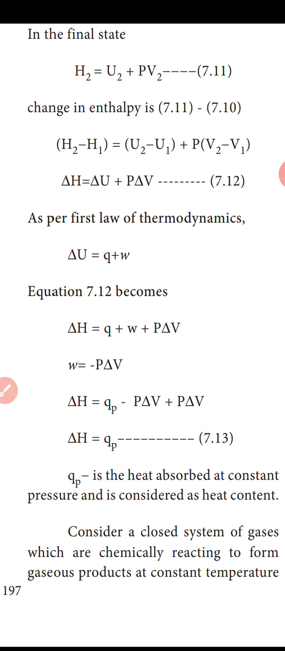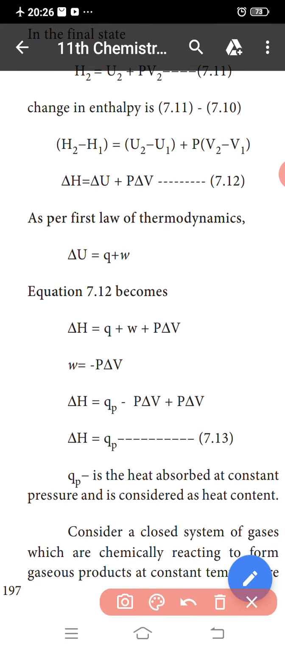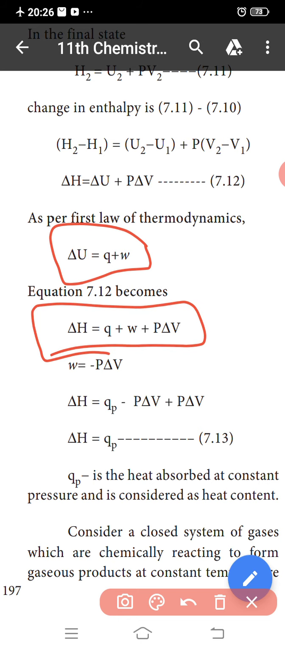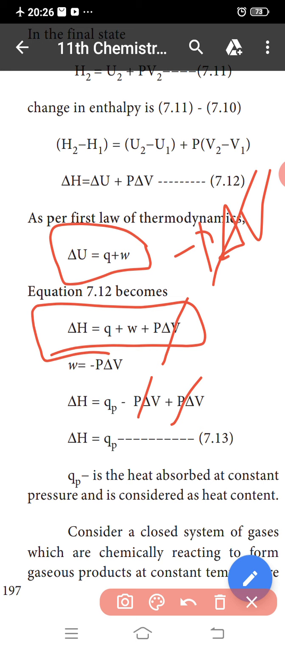ΔU is equal to Q plus W. This is the first law of thermodynamics. So ΔH is equal to Q plus W plus PΔV. With W equal to minus PΔV, the minus PΔV and plus PΔV cancel. So ΔH is equal to Qp. So Qp is the heat absorbed at constant pressure and is considered as heat content.